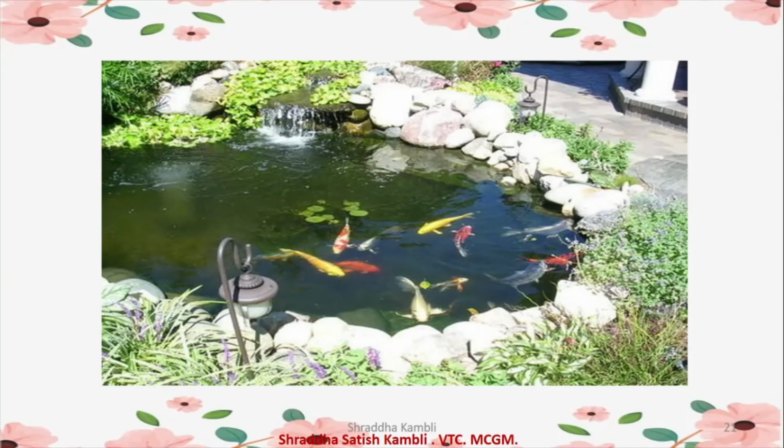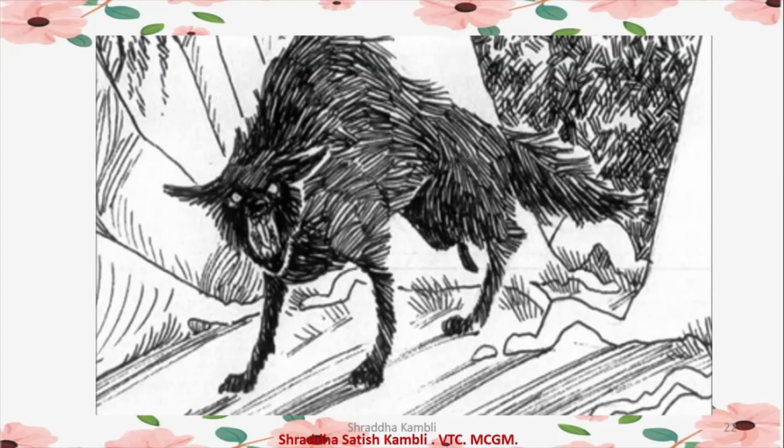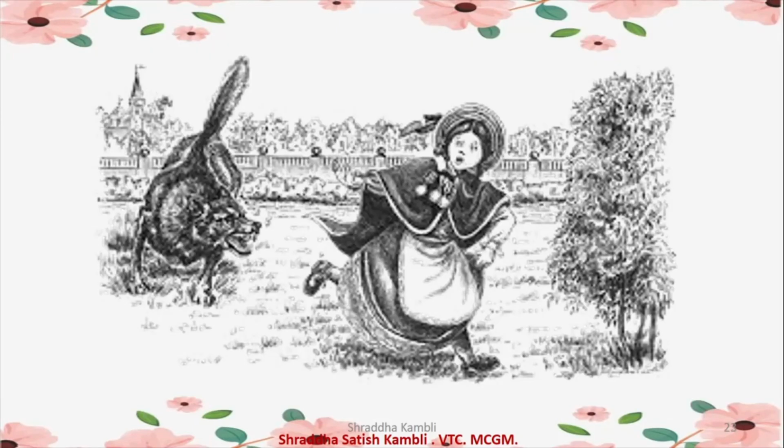But suddenly there was a twist in the story. There was an enormous wolf who came into the park to see whether he could catch some animals for supper. Supper is a meal. Okay? And the first thing that he saw was Bertha. Now, Bertha got very scared of the wolf and she ran and she hid behind a shrub.